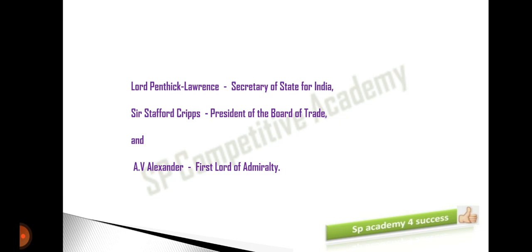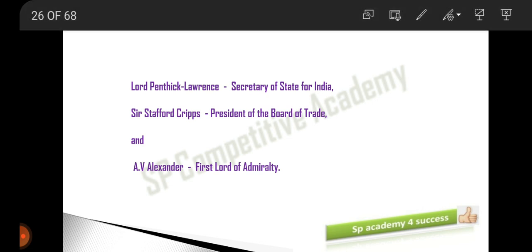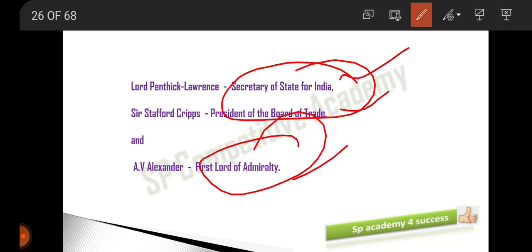Right. So Lord Pethick-Lawrence was the Secretary of State for India. Sir Stafford Cripps was the President of the Board of Trade. And A.V. Alexander was the First Lord of the Admiralty. These designations are not of much importance for you guys because they were never asked in the examination till now. Just for your general information, I am giving this.